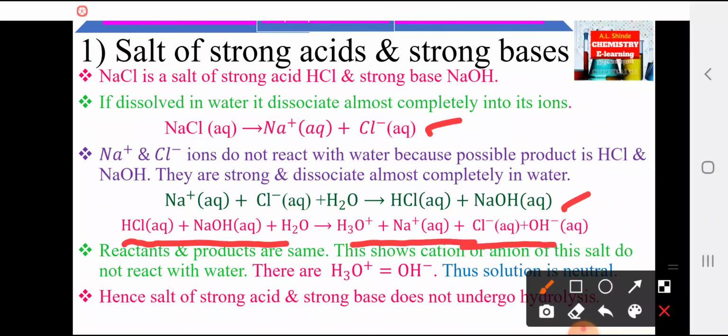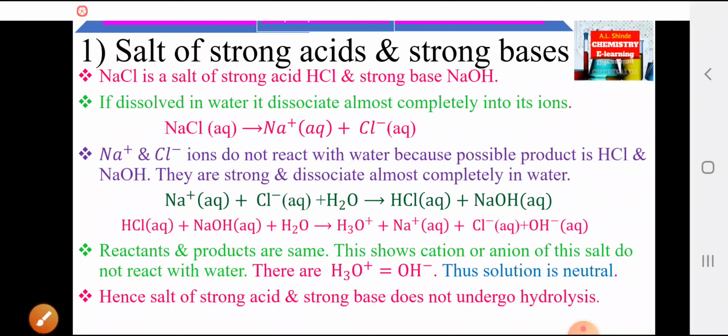This shows the cation or anion of this salt does not react with water. The H plus ions, that is hydronium ions, are equal to the OH minus ions. Hence, the solution is neutral. Therefore, the salt of a strong acid and strong base does not undergo hydrolysis.